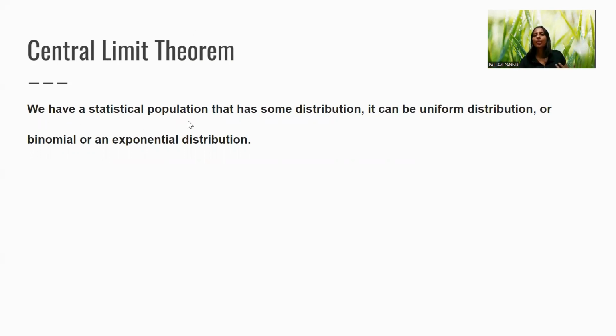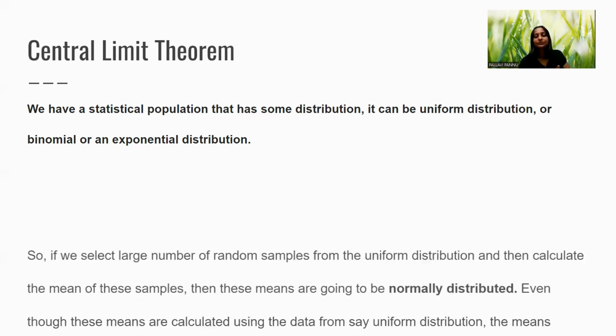So we have a statistical population. A population is basically, for summary, a set of your events or all your data points. That has some distribution. Distribution tells how your data is distributed. It can be a uniform distribution, or binomial, or exponential, or a normal distribution. So we have a statistical population that has some distribution.